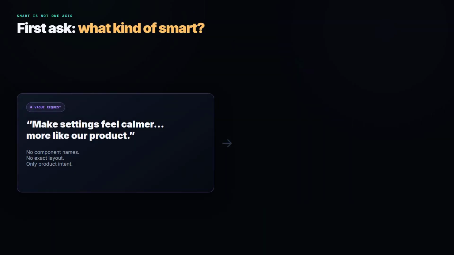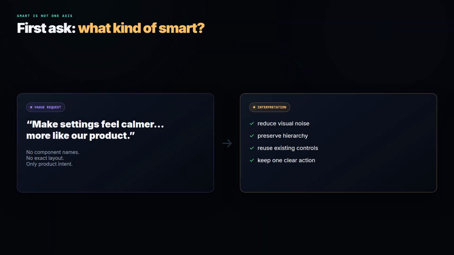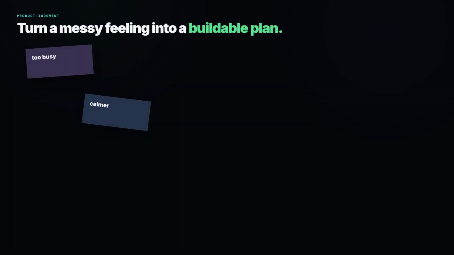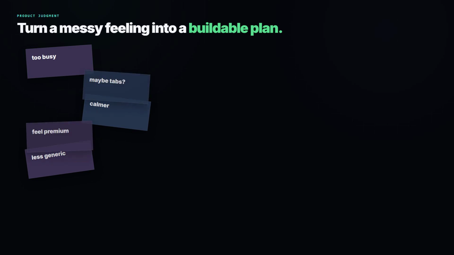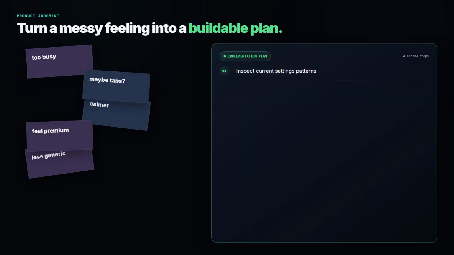The answer depends on what kind of smart you mean. If smart means understanding vague product intent, Fable 5 may be strong. Vibe coding often starts messy. You do not always know the exact implementation. You know the feeling of the feature. A good model needs to turn that messy request into a clear plan.